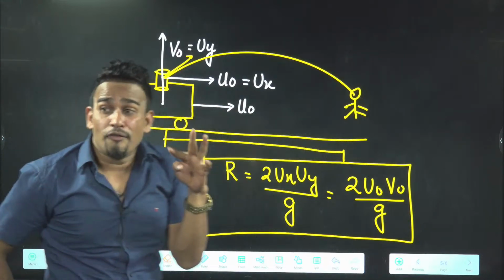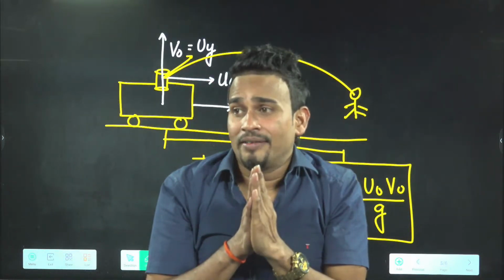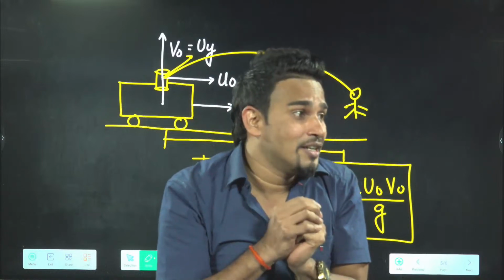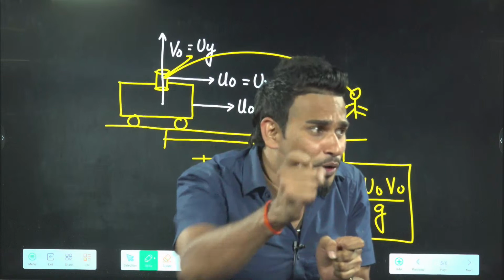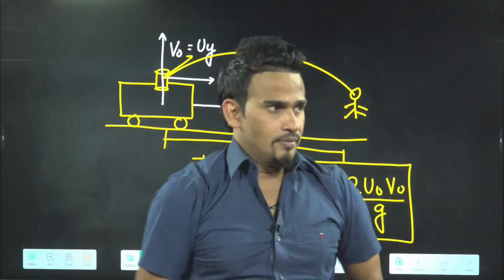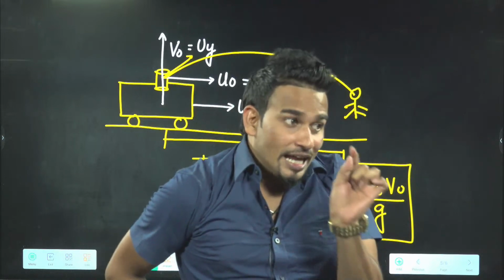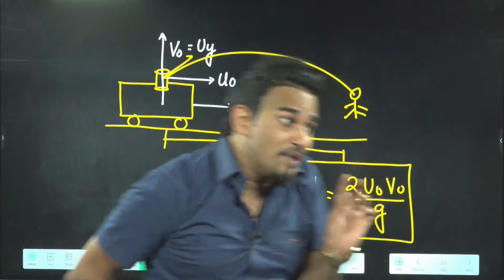For example, when you are sitting inside a train, you are not at rest. If the train is running at 60 km per hour, can you tell me what your speed will be? You may feel that your speed will also be 60 km per hour because you are inside. The same thing is happening here.